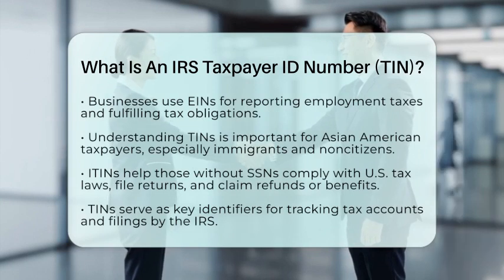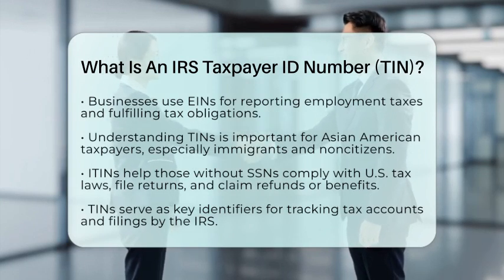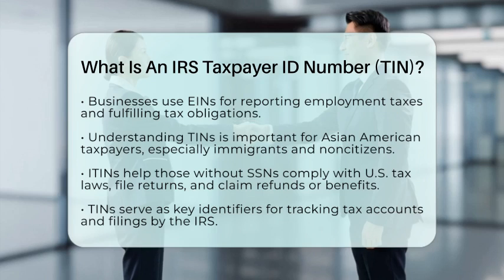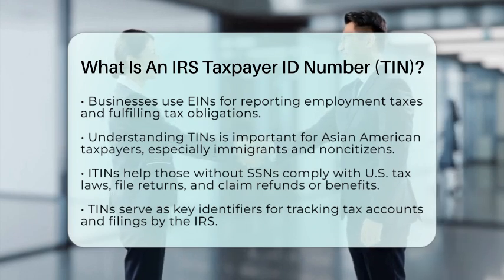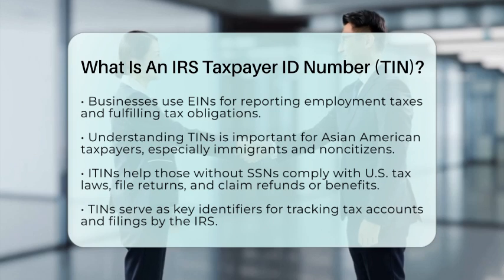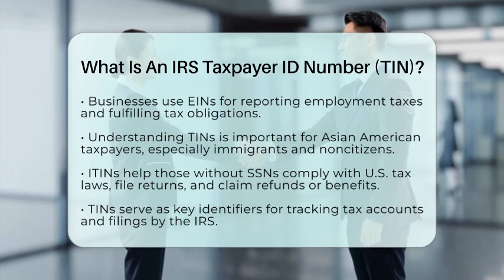For those unable to obtain a Social Security number, applying for an Individual Taxpayer Identification Number allows them to comply with United States tax laws, file returns, and claim refunds or tax benefits. This ensures proper tax reporting and access to tax credits or treaty benefits that may apply to them. In essence, a taxpayer identification number is a key identification number used by the Internal Revenue Service to track tax accounts and filings. It can be a Social Security number, Individual Taxpayer Identification Number, Employer Identification Number, or another specific number depending on the taxpayer's status and type of tax obligation.